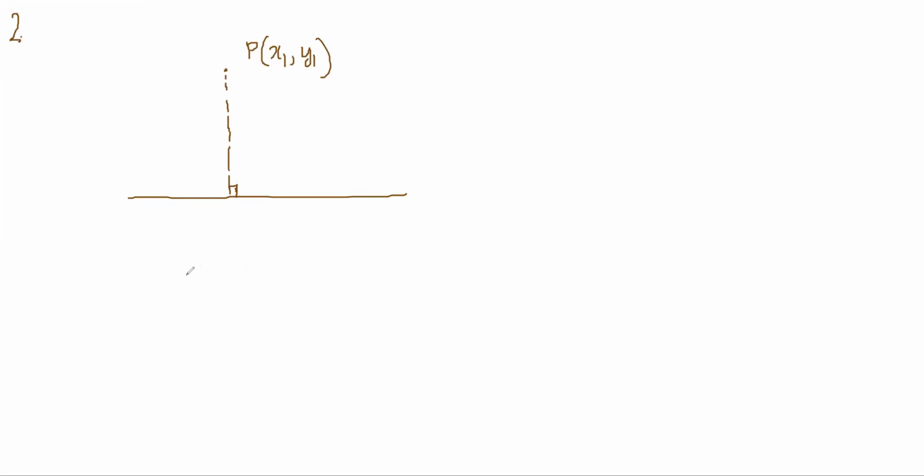This point is called Q. Let's say it is H comma K, and this line is AX plus BY plus C is equal to 0. I want to find the coordinates of Q. Basically, I want to find H, K.